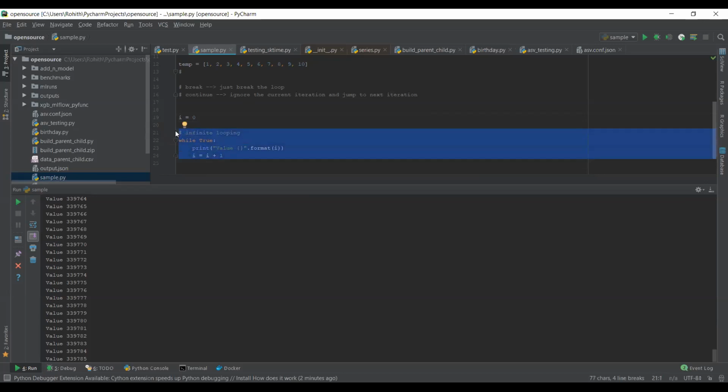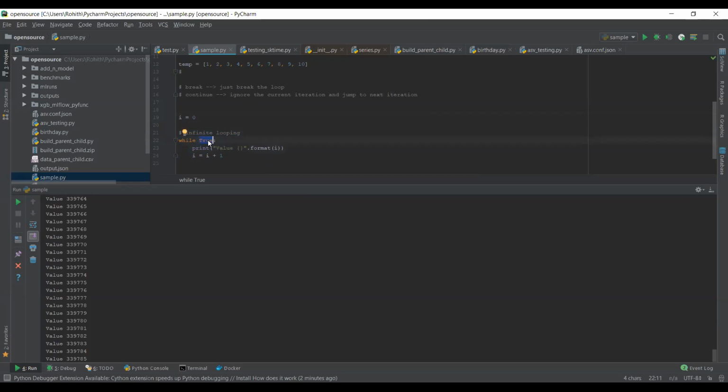So the basic one, without any condition, will be an infinite loop. The condition is while True. It is true forever. That's it. Got it.